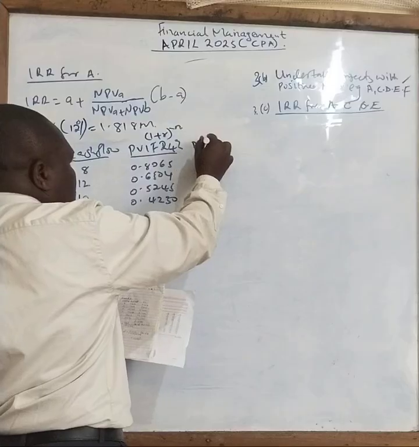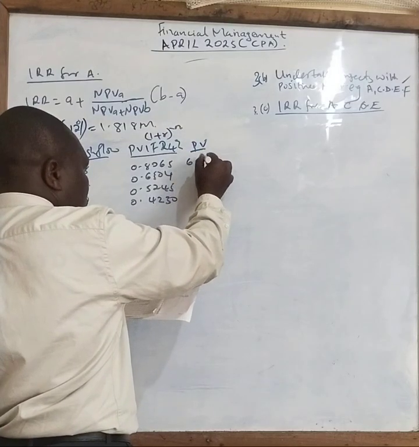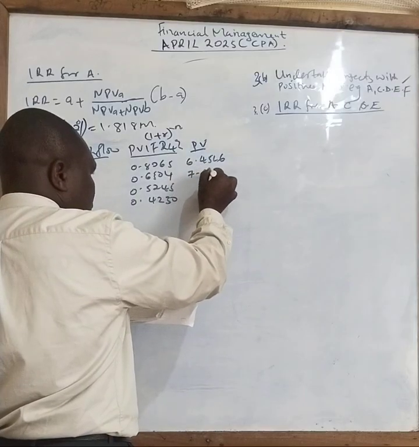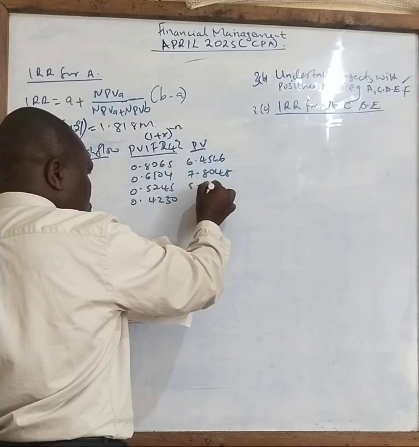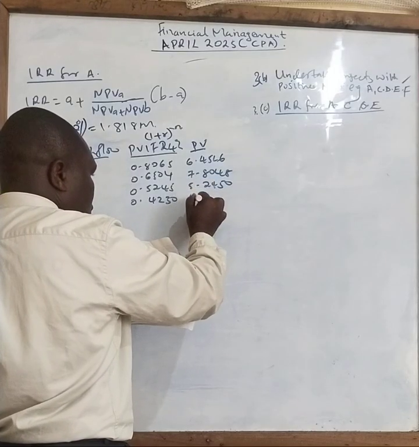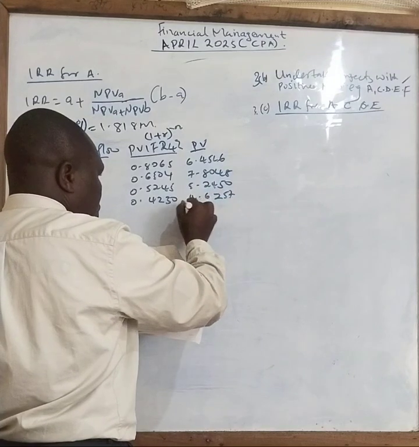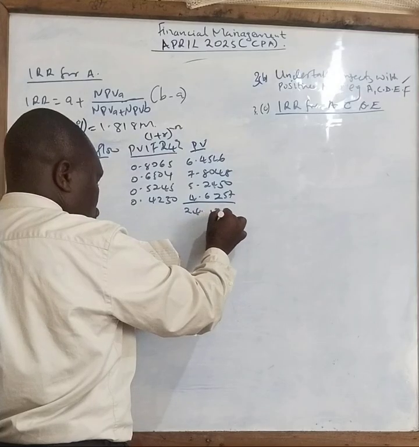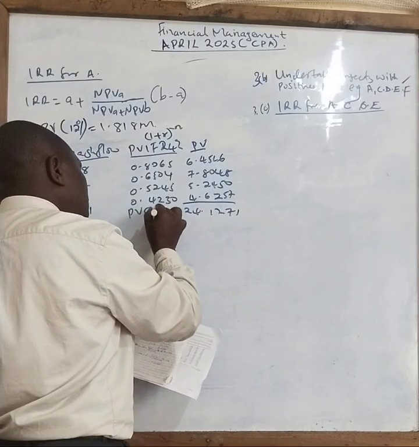Then your present values in this case will give you 6.4516, 7.8048, 5.2450, and the last one is 4.6257. The total is 24.1271. This is the present value of cash inflow.